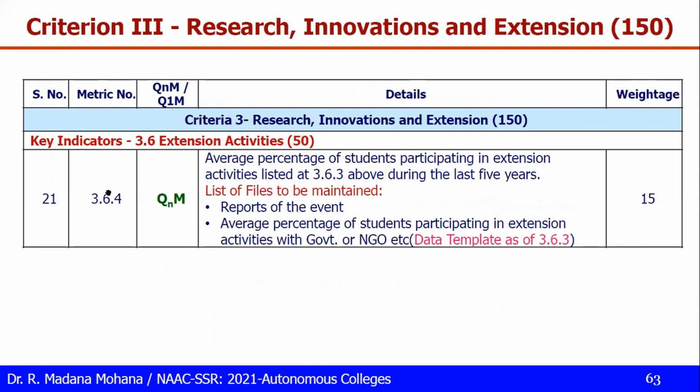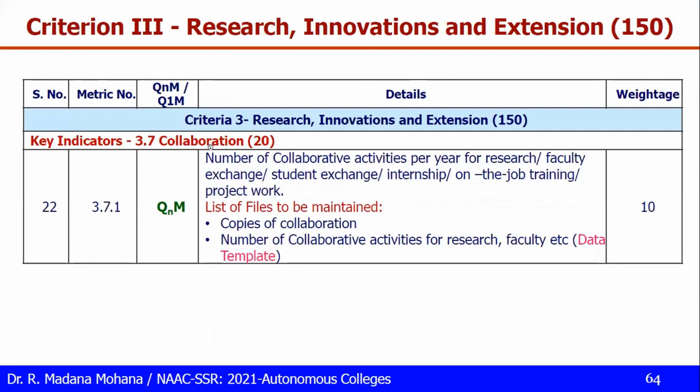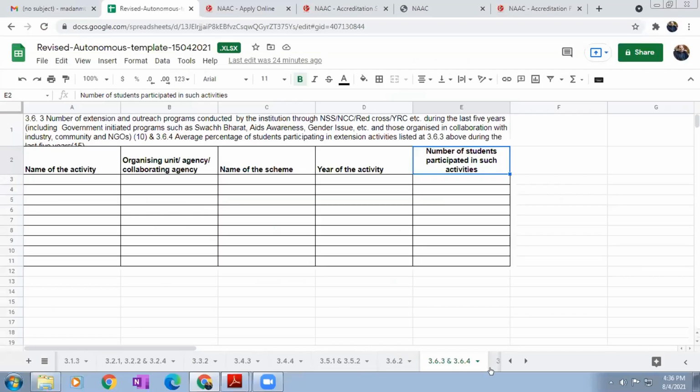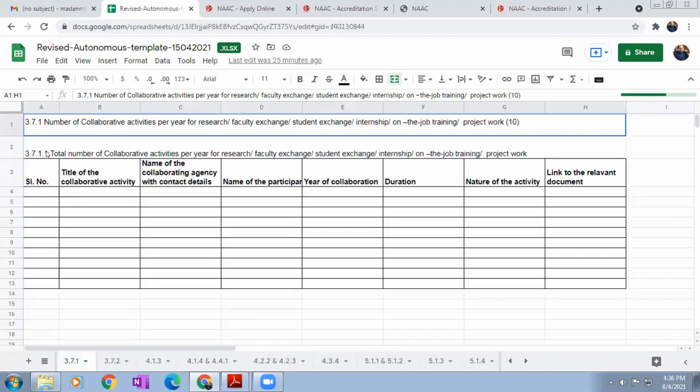Then 3.6, that is student participation, is already covered. Then 3.7, collaboration. 3.7.1 is quantitative: the number of collaborative activities per year for research, faculty exchange, student exchange, internship, on-the-job training, project work, etc. So for 3.7.1, let us see the data template. Here you need to maintain the data details like this.